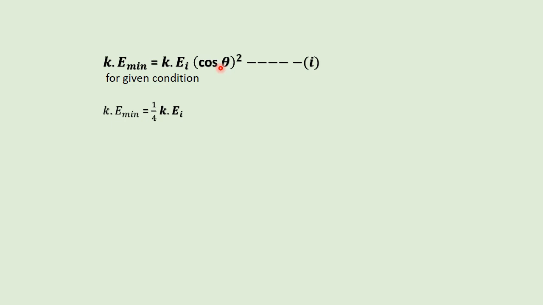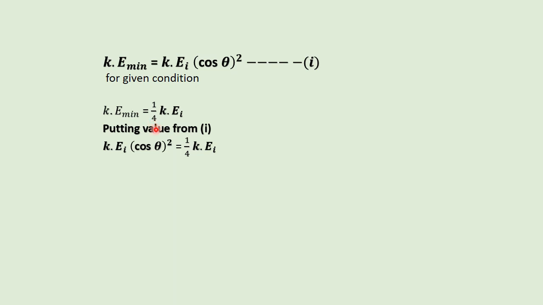For the given condition, kinetic energy minimum is equal to 1/4 kinetic energy initial. Putting the value from equation number 1, we get kinetic energy initial cos theta square is equal to 1/4 kinetic energy initial.